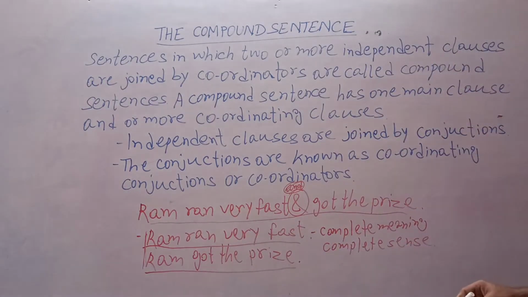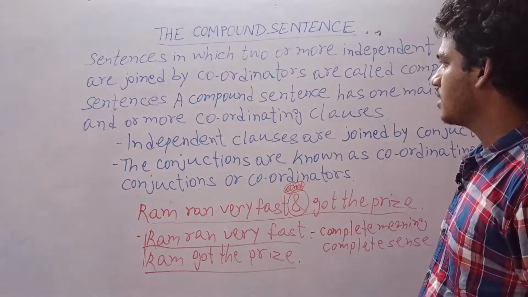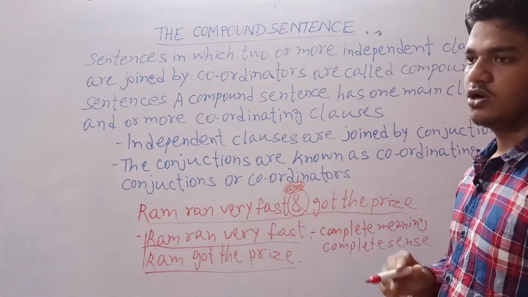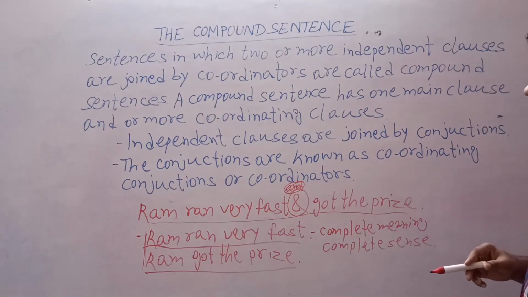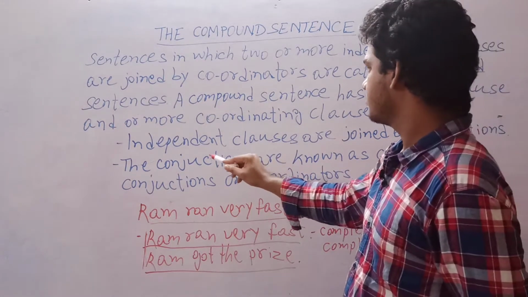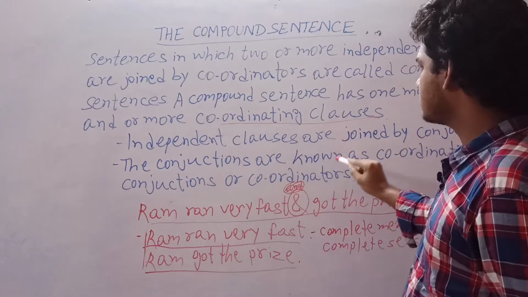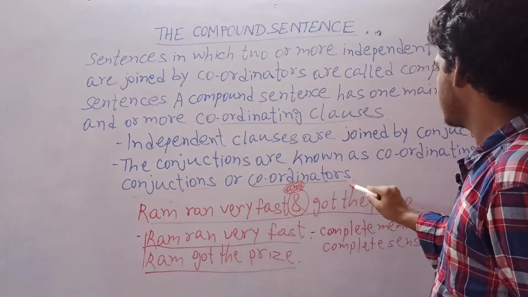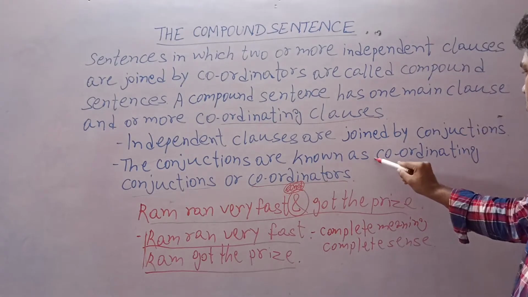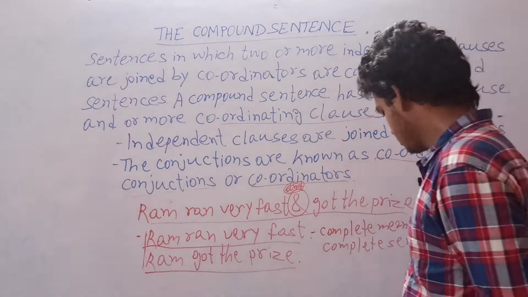Rama ran very fast and got the prize. So in a compound sentence, two simple sentences or two independent clauses are joined by a coordinator. These are also called coordinating clauses, conjunctions or coordinators. They are also called coordinating conjunctions.